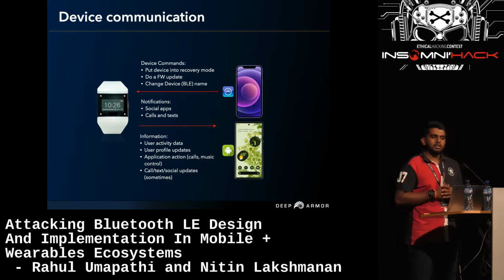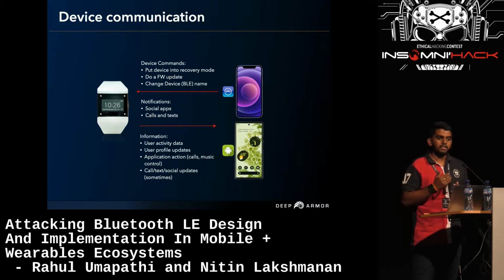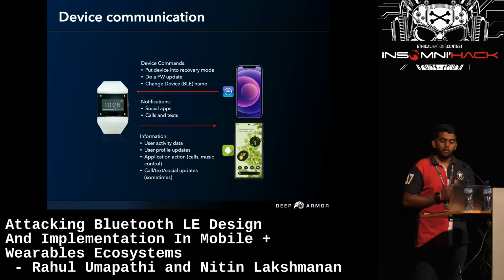This is how the data communication between the wearable device and the mobile application is happening. As you can see, there is a lot of data getting exchanged here. From the mobile application to the wearable device, the data exchange will be the mobile application sending commands for firmware updates, social app notifications, and even some wearable devices are capable of accepting calls and replying to them.